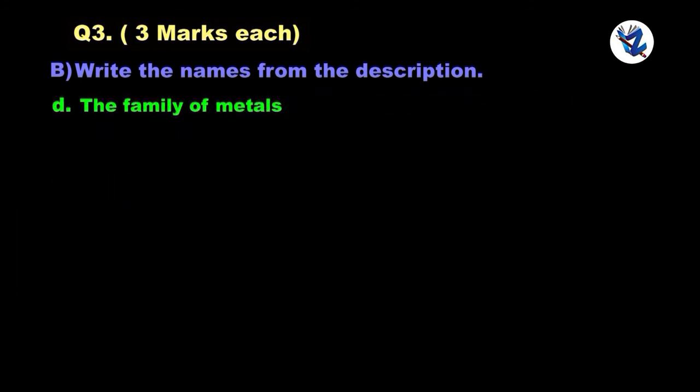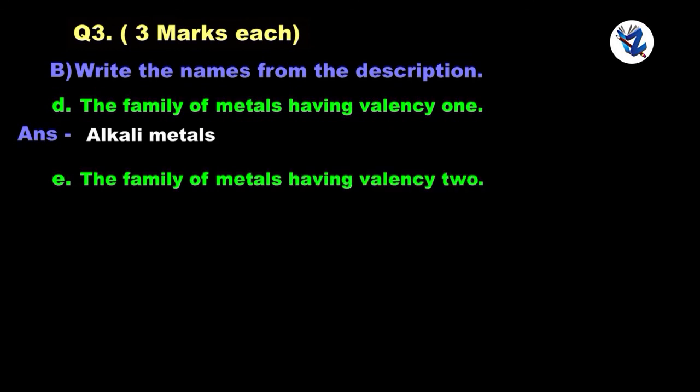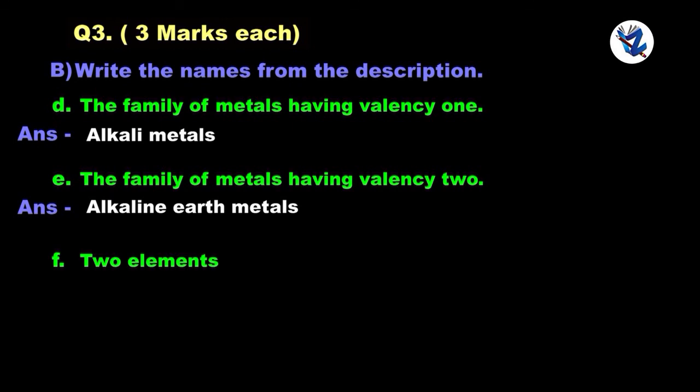The family of metals having valency 1: alkali metals. The family of metals having valency 2: alkaline earth metals. Two elements having valency 4: carbon, silicon.